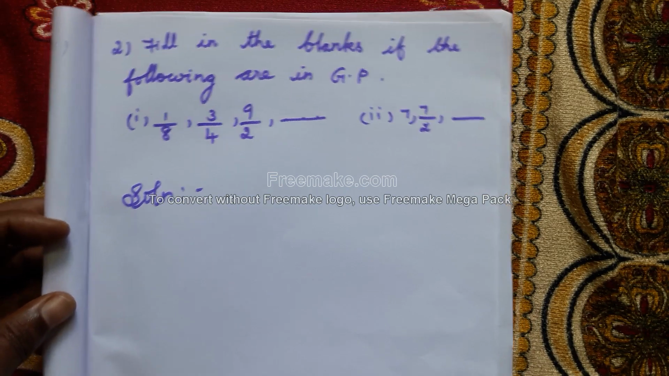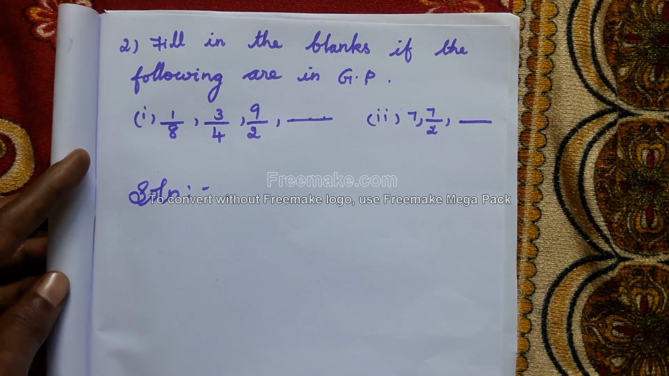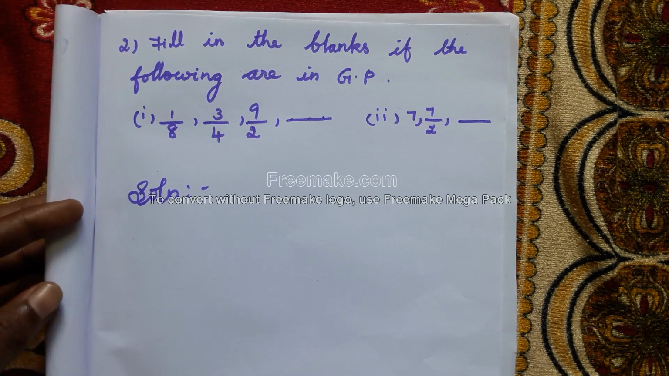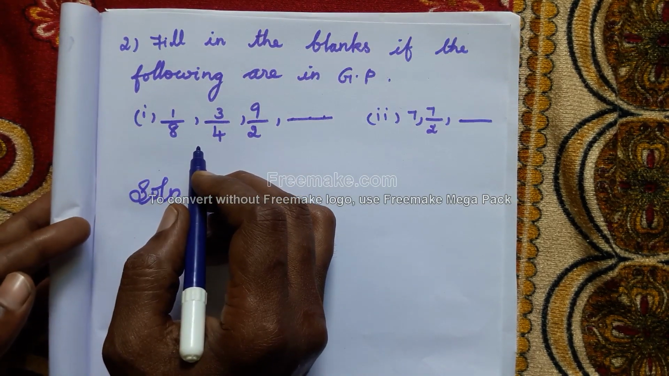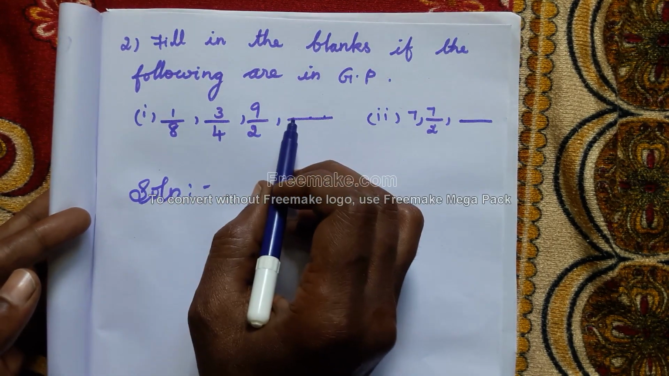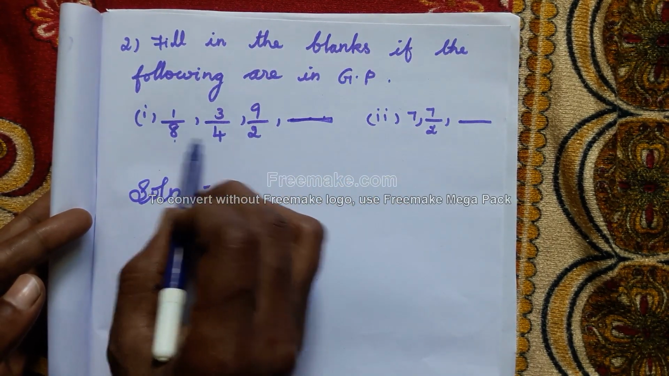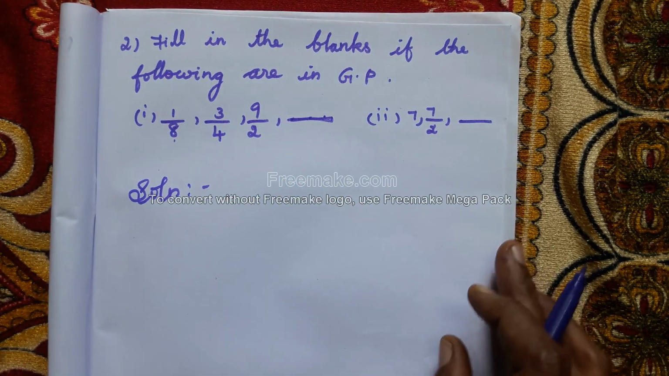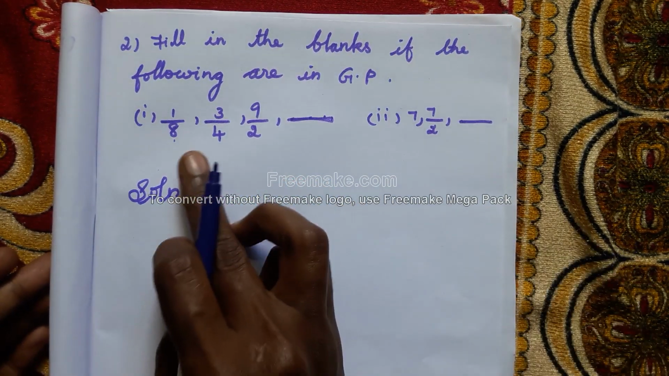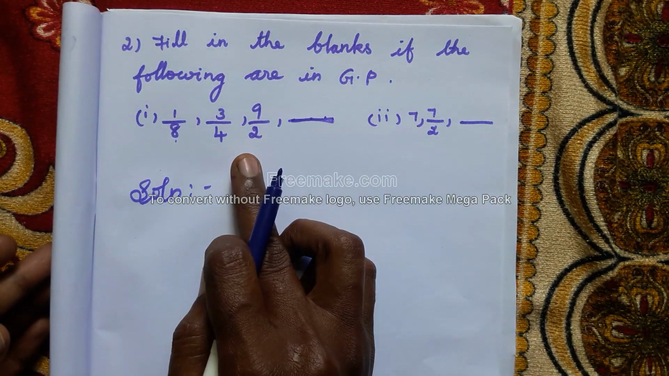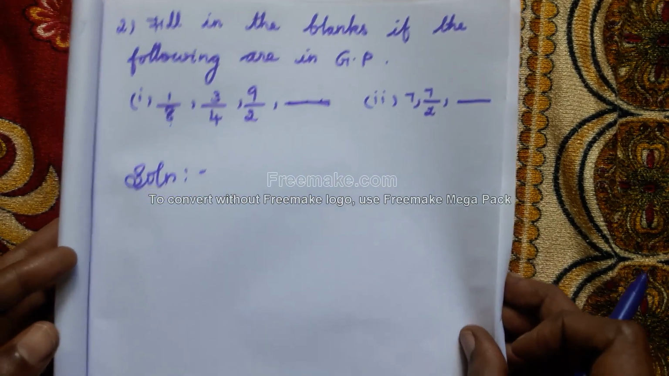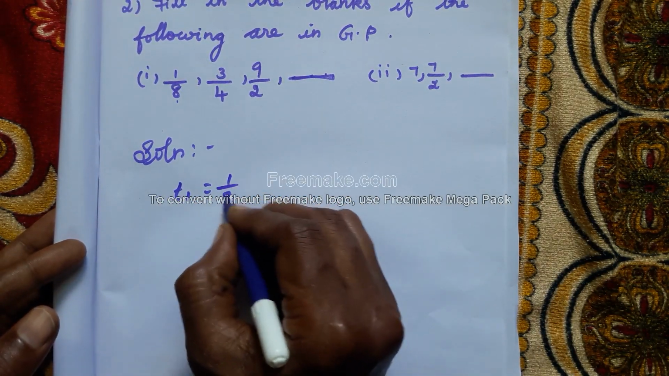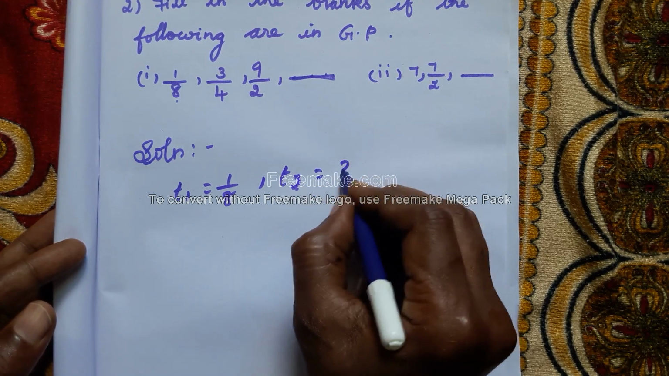Next question. Fill in the blanks if the following are in GP. It is a GP as given. So we have to find out the fourth term. First term given, second term given, third term given. If we want to find out the fourth term, we have to find out the common ratio. First, T1 is equal to 1 by 8, T2 is equal to 3 by 4.